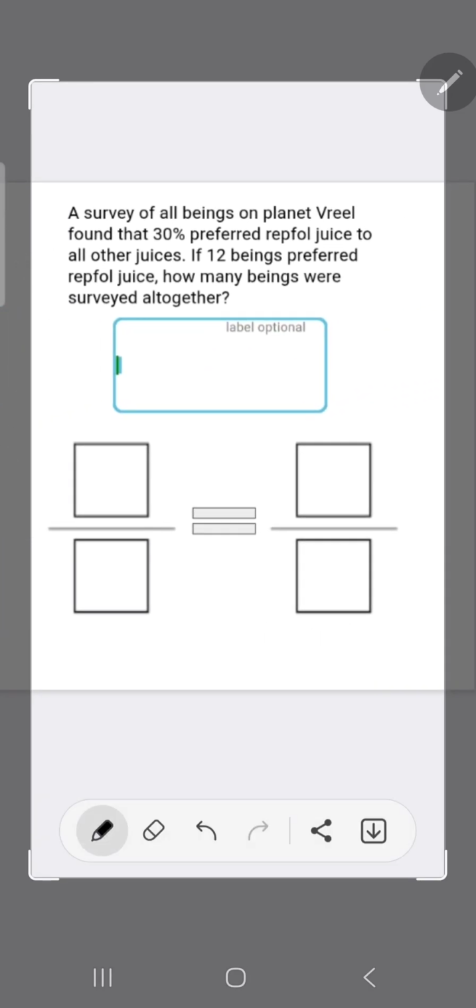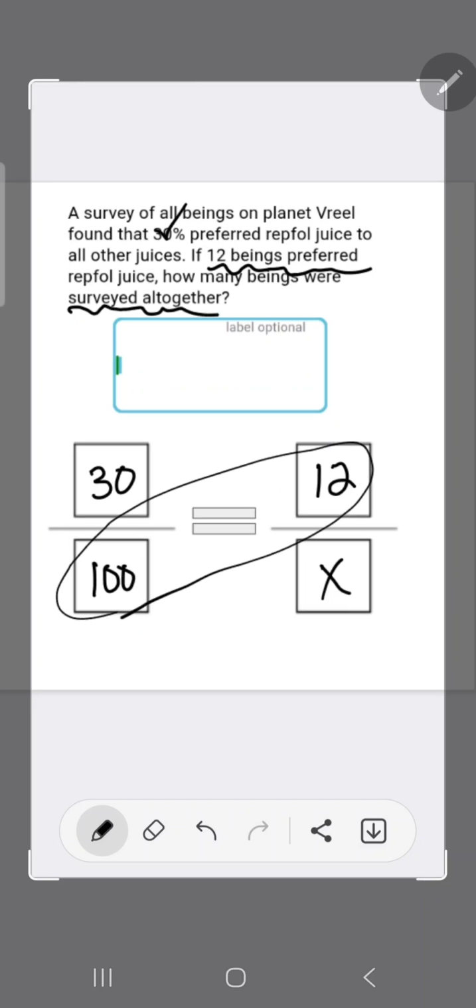And then in our last problem for today, we have 30% preferred the juice, 12 actually preferred it, and we don't know the total. We don't know how many were surveyed altogether. So 100 times 12, and then divide by 30. Comes out to be 40.